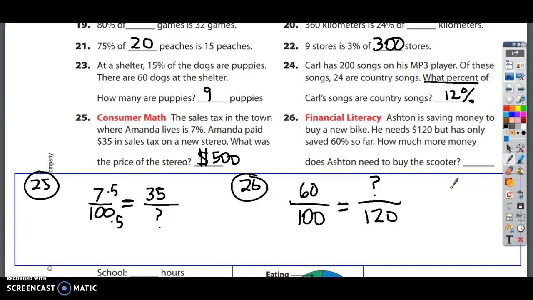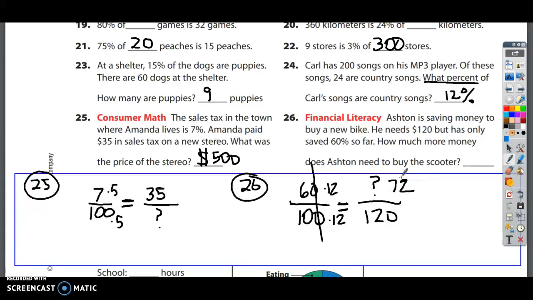So now I look at my terms and I recognize that 60 and 100 is not compatible, but it could be if I simplify. What I'm going to do here is just divide by 10, and I'll show you why. If I divide these by 10, what do I get? 6/10. Now what I do is I multiply by 12 because 10 times 12 is 120. So 6 times 12 is 72. And a lot of kids want to write 72 as the answer here.